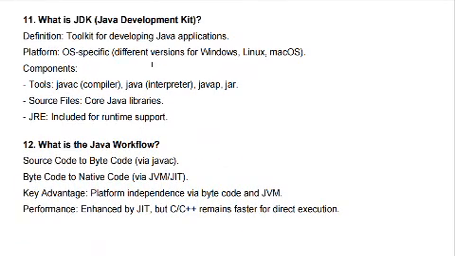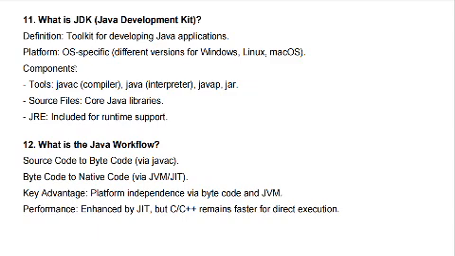And coming to the next one, what is the JDK, Java Development Kit? The definition of this kit is a toolkit for developing Java applications. You will come to know this in the next section.